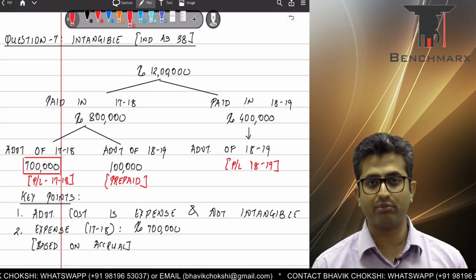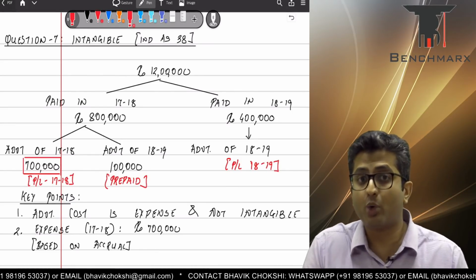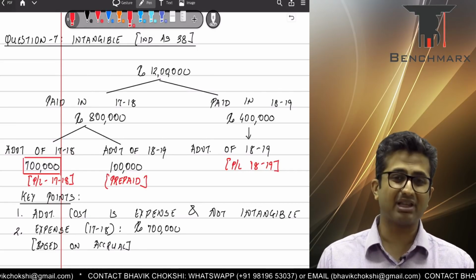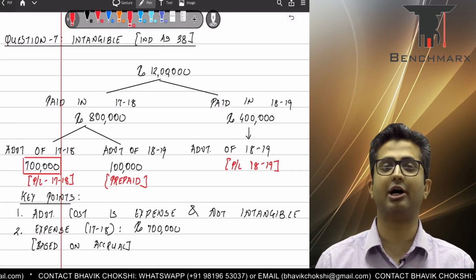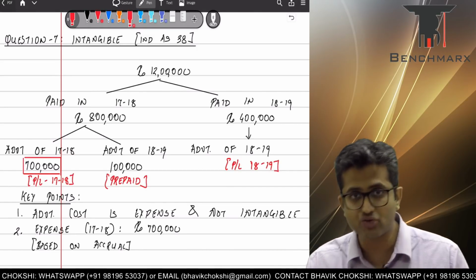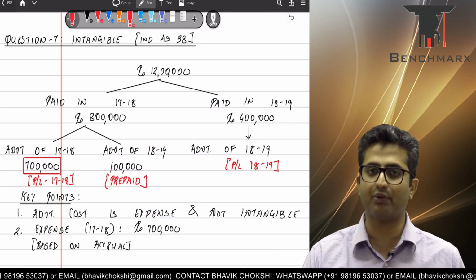Now the company's top management feels that since the benefits are going to be received over a period of years, we should amortize this over a period of years. However, that is not in line with what Ind AS 38 says. Ind AS 38 considers advertising expenditure to be expenditure. It does not meet the identifiability criteria of intangible assets.